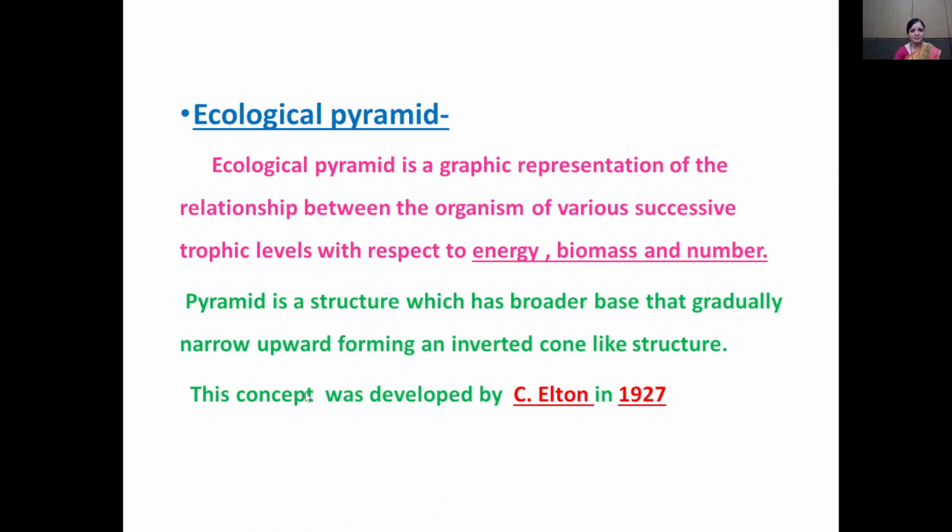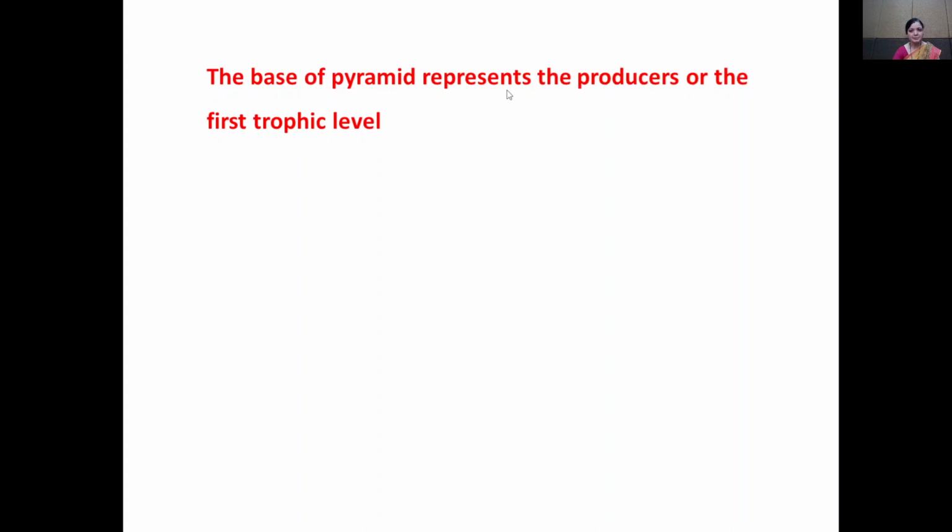The pyramid concept was developed by C. Elton in 1927.